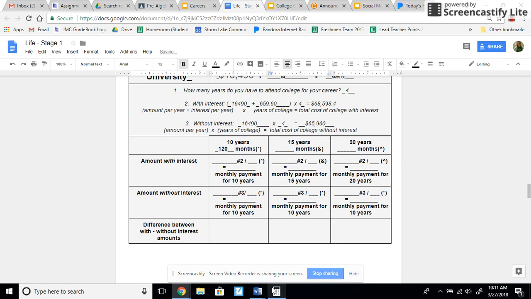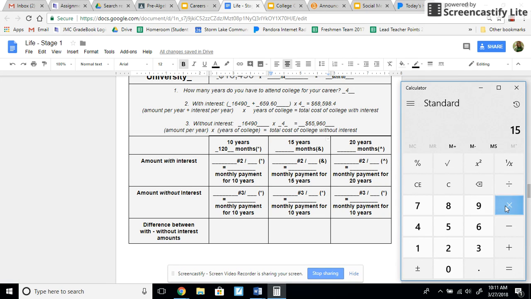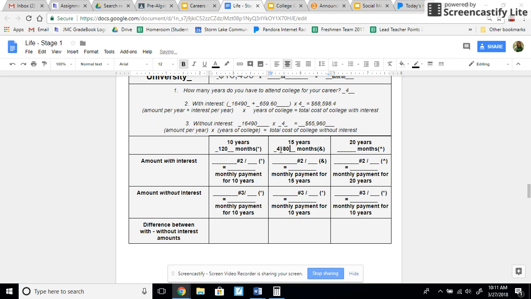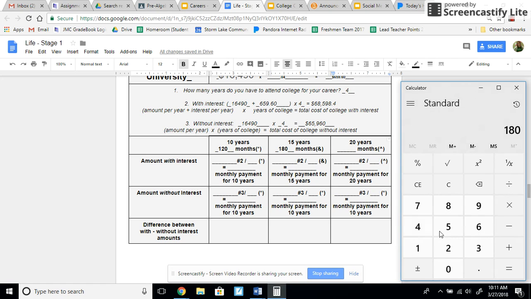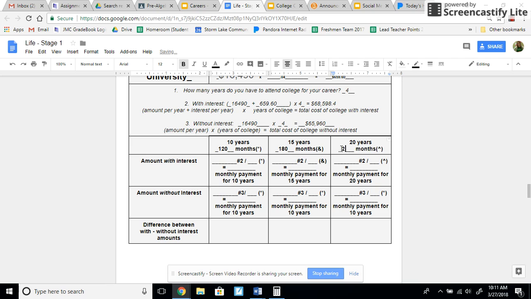Do the same thing. I'm going to go 15 times 12 months in 1 year, 180. And here I'm going to do it again. 20 times 12 months, 240. That is how many months it's going to take you to pay off your college.